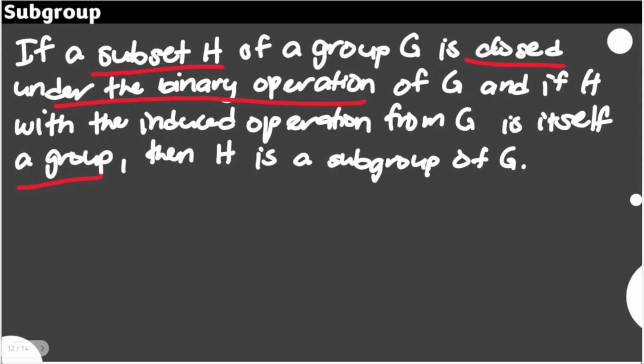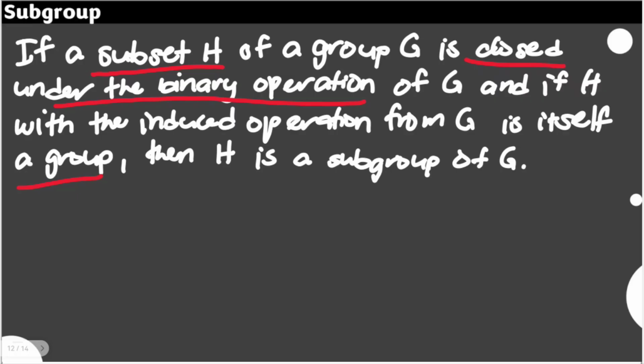Again, the associativity of the operation in H. With the same operation in G, associativity also holds in H. And then second, the identity element in G is actually found as well in H, and the inverse elements of all elements in H are also elements in H. Then H is a subgroup of G.